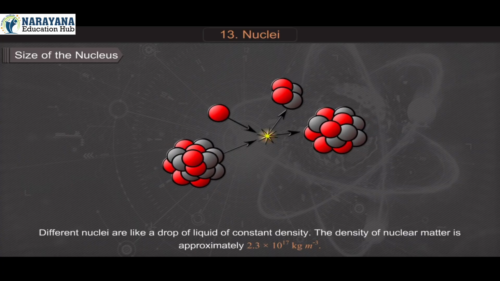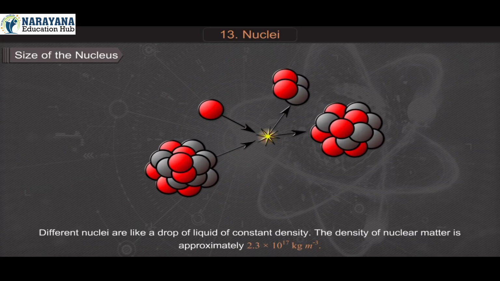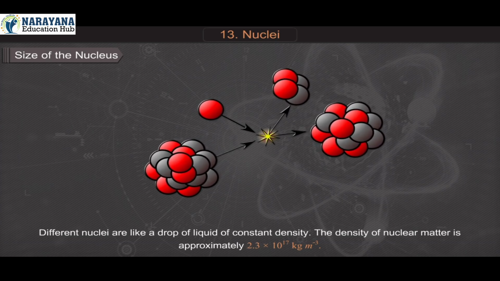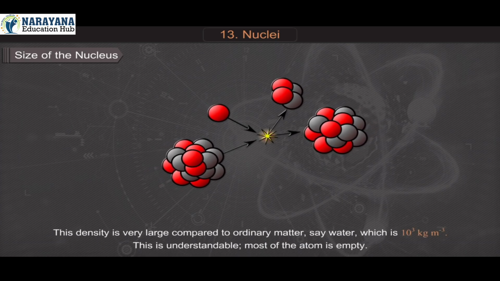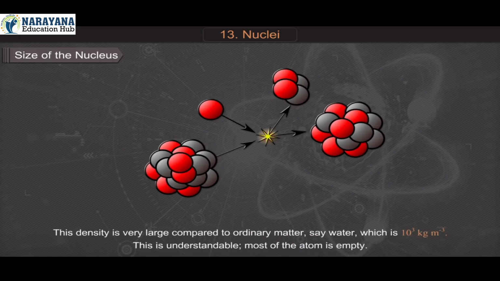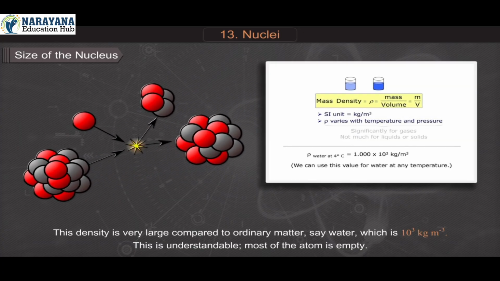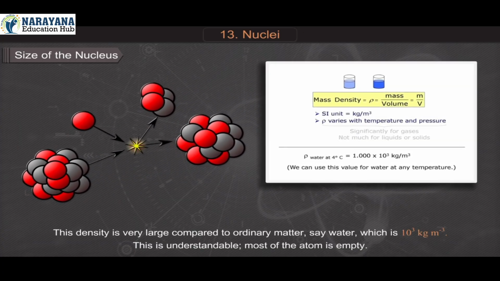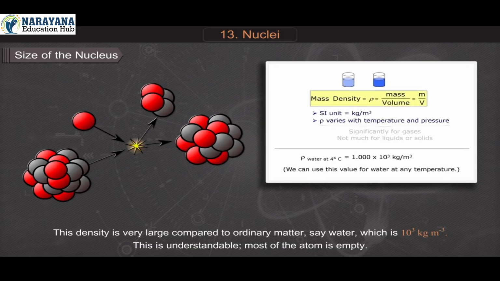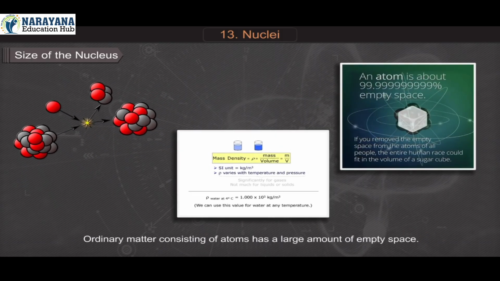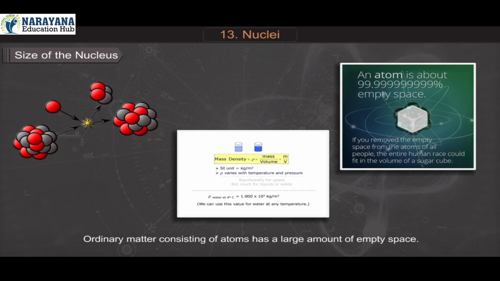For all nuclei, different nuclei are like a drop of liquid of constant density. The density of nuclear matter is approximately 2.3 into 10 raised to 17 kilogram per meter cube. This density is very large compared to ordinary matter, say water, which is 10 cube kilogram per meter cube. This is understandable. Most of the atom is empty. Ordinary matter consisting of atoms has a large amount of